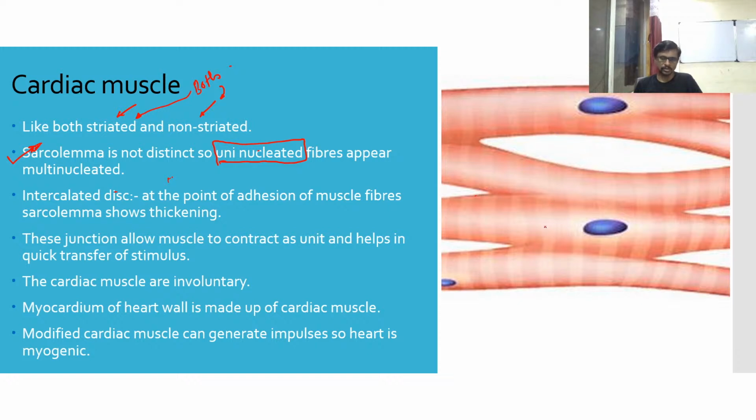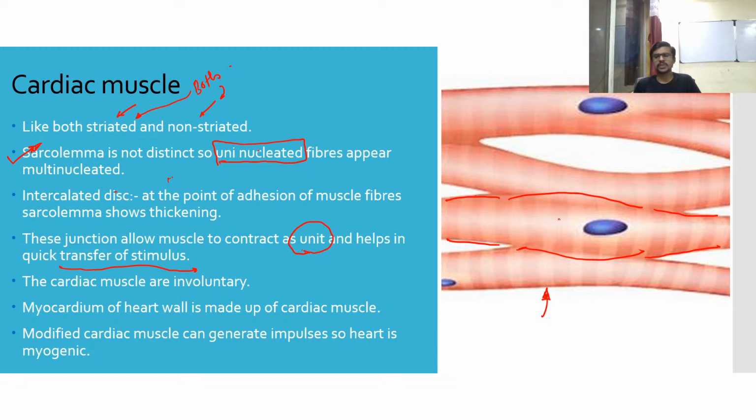If you don't know, let me tell you the advantages of this type of arrangement. I already added that point also. Intercalated disc means what? At the point of adhesion of a muscle fiber, sarcolemma shows thickening. You can see sarcolemma is thicker here as compared to the before and after part of a muscle. This junction allows the muscle to contract as a unit and helps in a quicker transfer of stimulations.